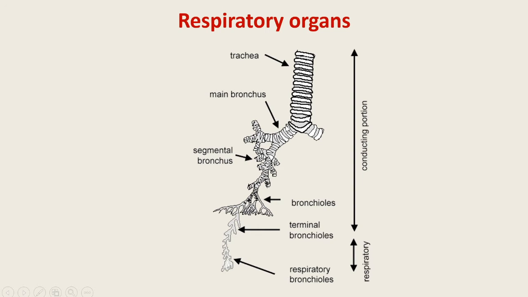The trachea is also called the windpipe. This trachea is a thin-walled flexible tube which begins from the larynx and bifurcates into the primary bronchi. These are called the primary bronchi or main bronchi, which enter into the lungs.